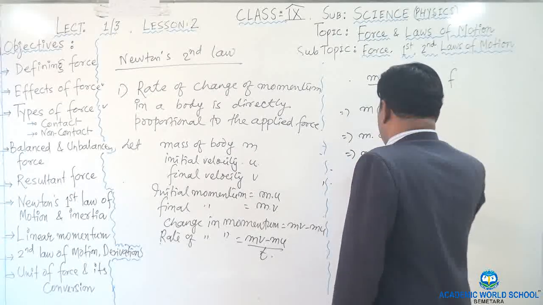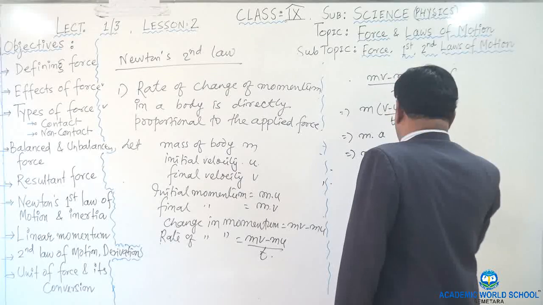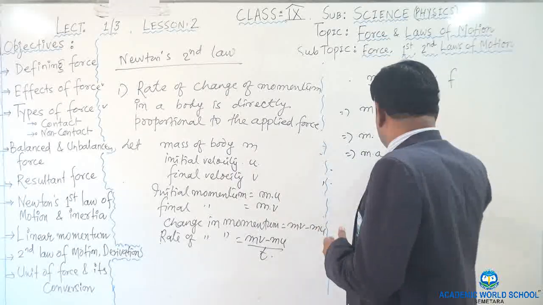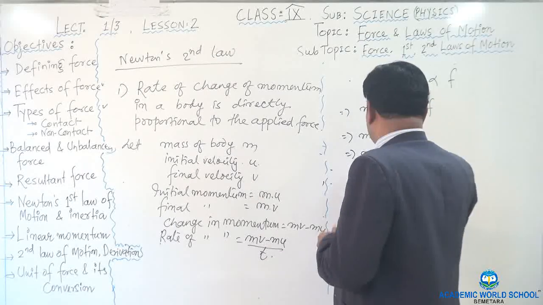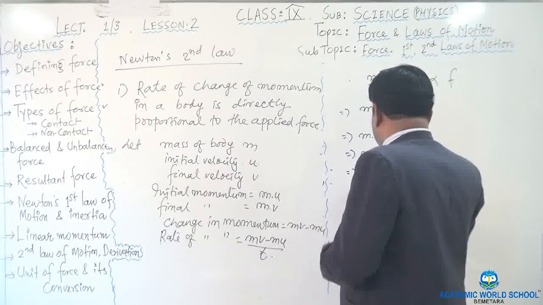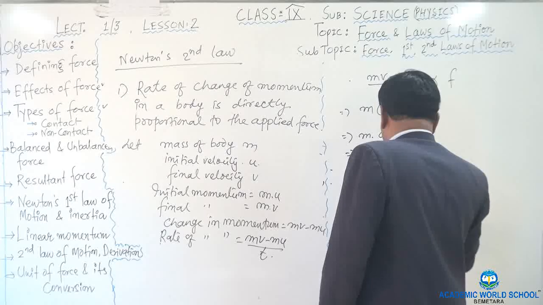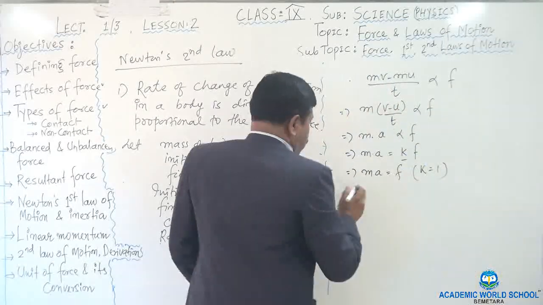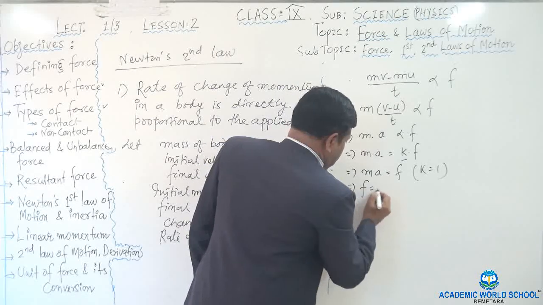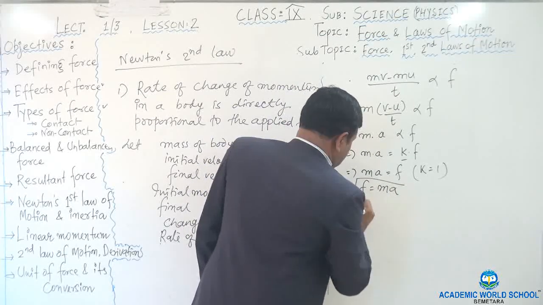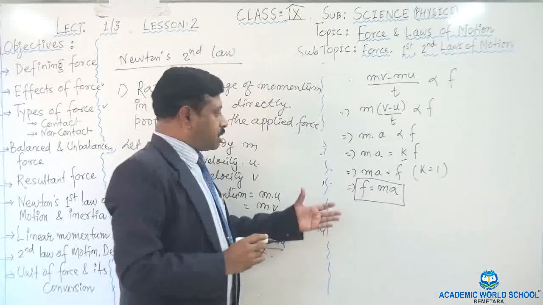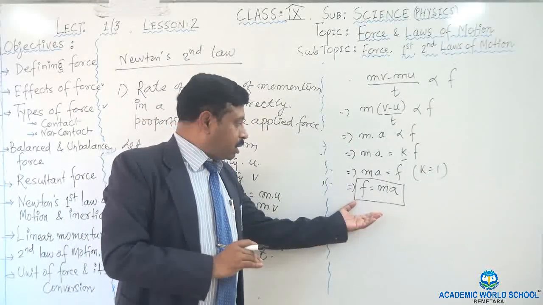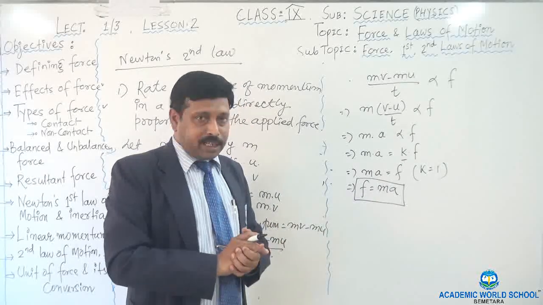Or I can write m into a is equal to k into f, where k is a constant. Now if I take the value of k equal to 1, then ma equals f. So again I can write f is equal to m into a. Hence this is the measurement of the force. How can we measure the force? We can measure the force by multiplying mass with acceleration.